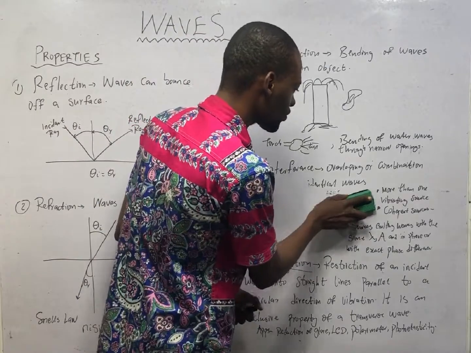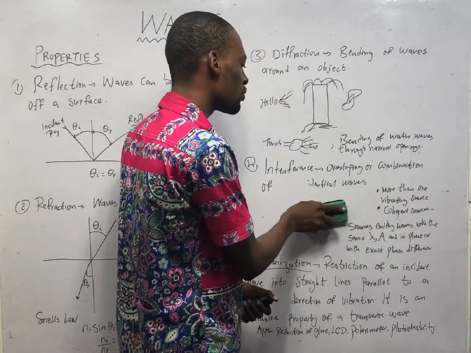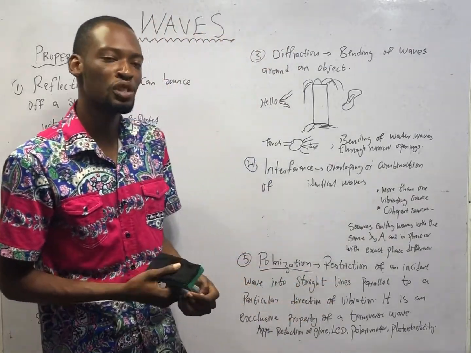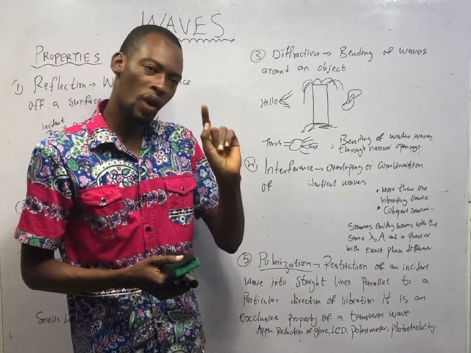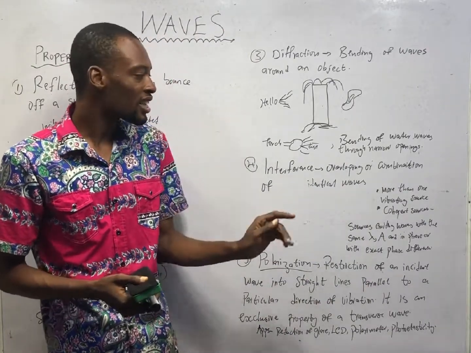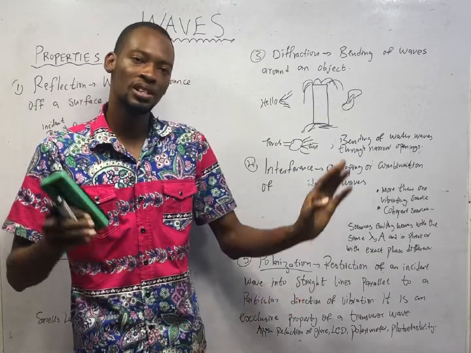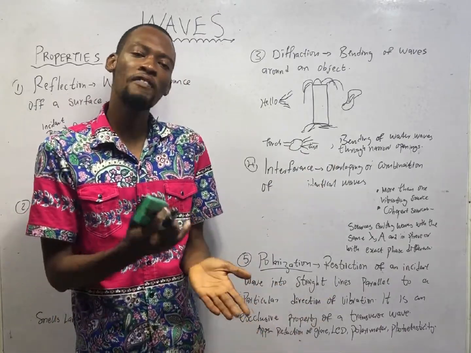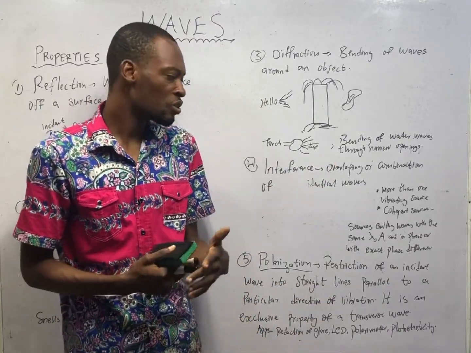For interference to happen, there are conditions that must be met. One condition is that more than one vibrating source is required. You need more than one vibrating source for interference to take place.